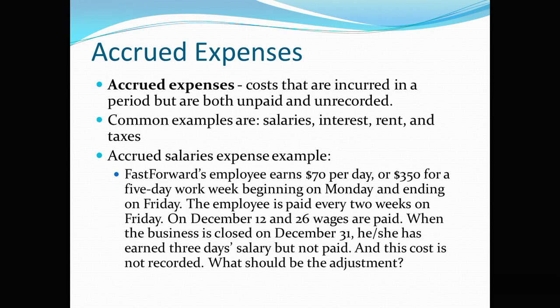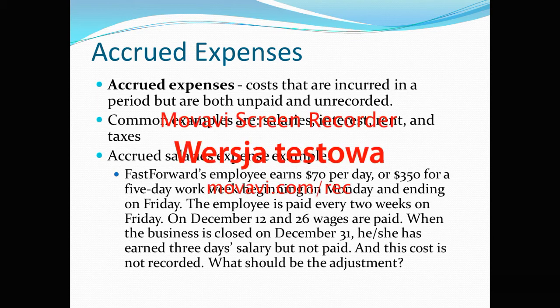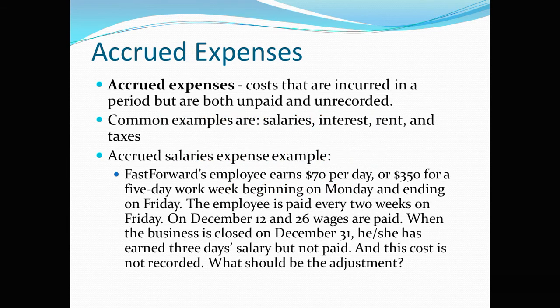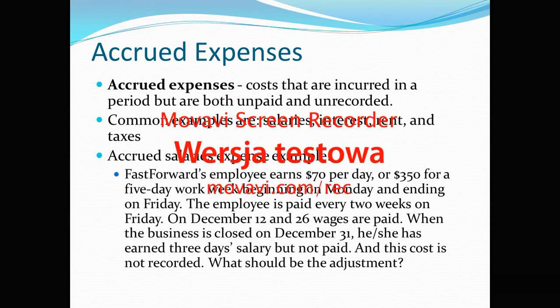What should be the adjustment? For 3 days, she should receive 3 multiplied by 70, $210. So the adjustment is $210 of accrued wage, accrued salary, a liability, and an expense.